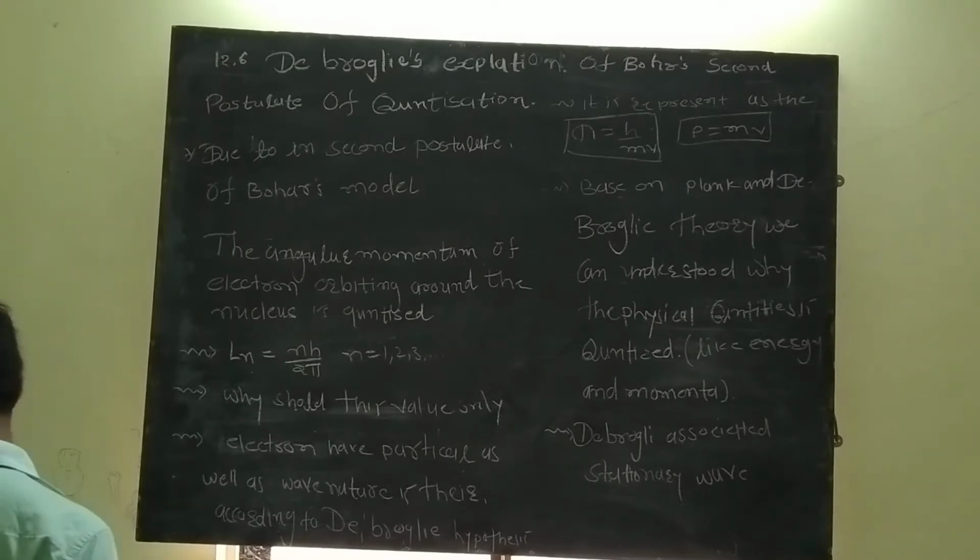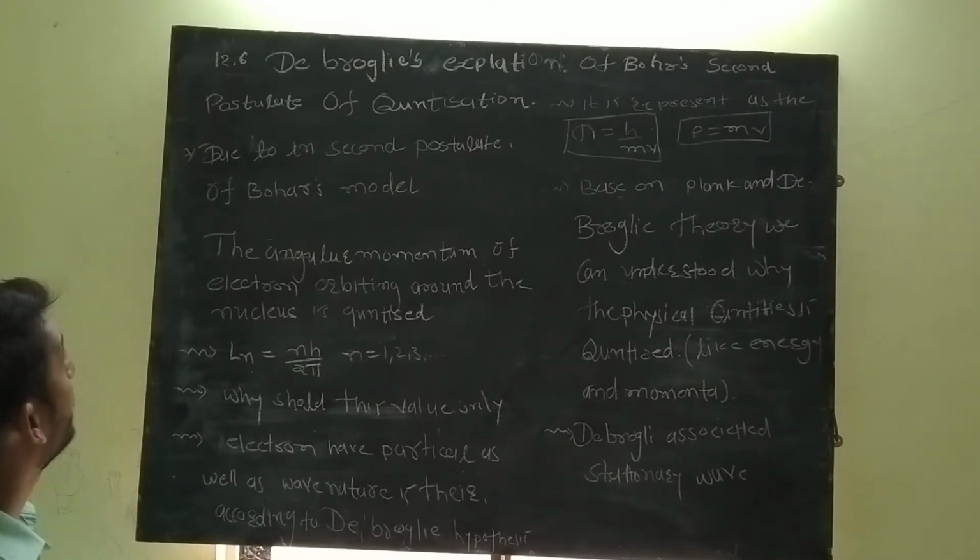Today we are discussing Class 12 Physics, Chapter 12. In this chapter we will discuss the last topic. First of all, it is de Broglie's explanation of Bohr's second postulate of quantization. So see here, what is that? Due to the second postulate of the Bohr model, there is something we discussed in the last lecture.